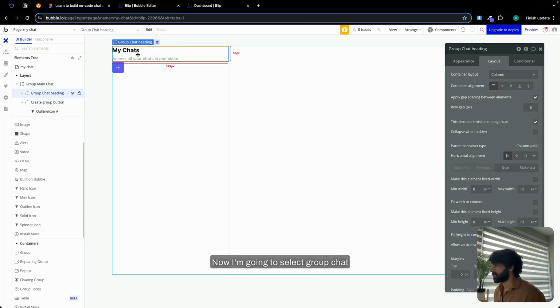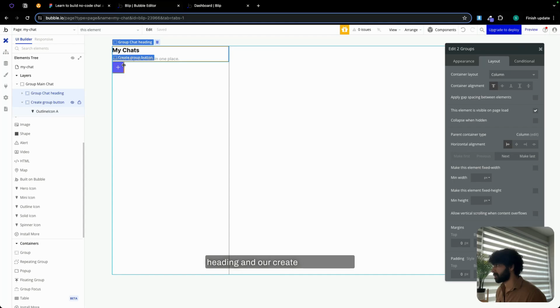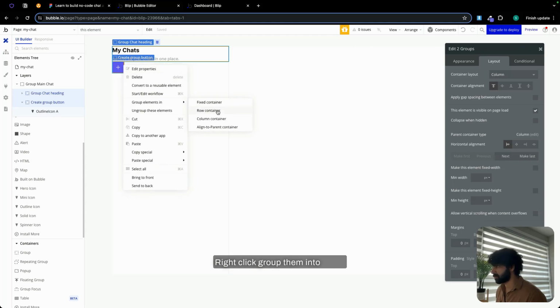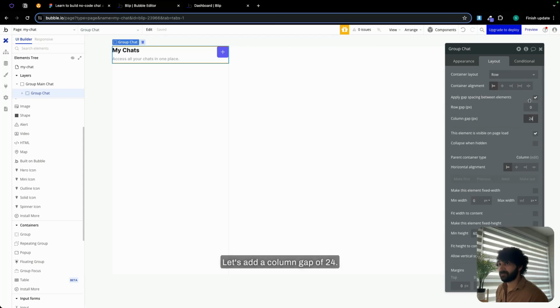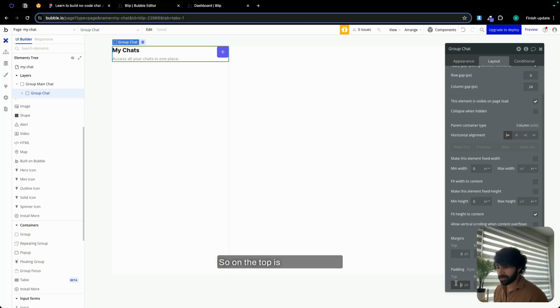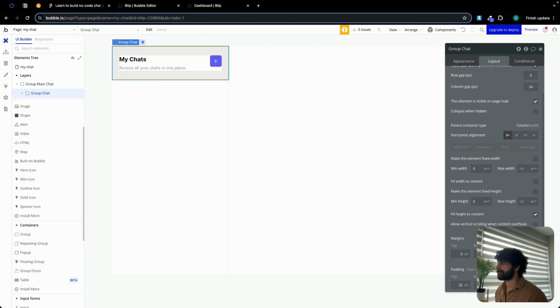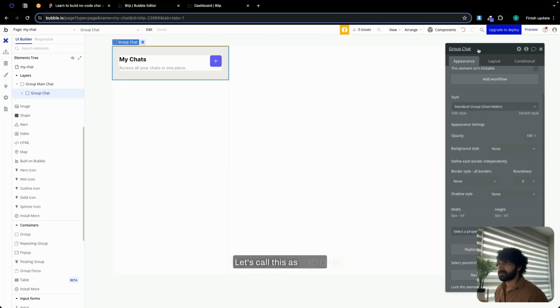Now I'm going to select group chat heading and our create group button. Right click, group them into a row. Let's add a column gap of 24. Let's make the space between so it's at the edges. Min height is going to be 0. Now it's time to add the padding. On the top is going to be 32, on the bottom 32 again. Left and right is going to be 24. Click on appearance. Let's call this group.